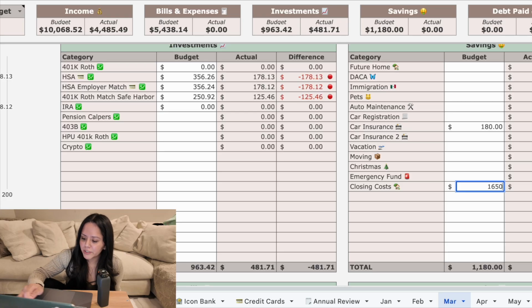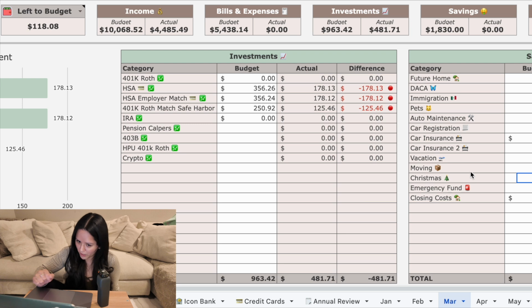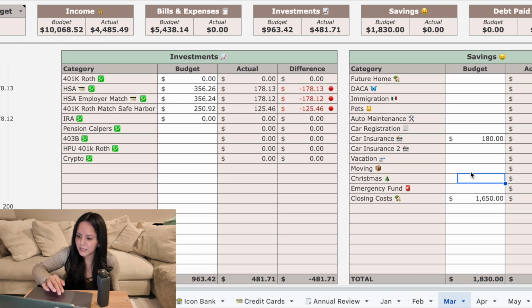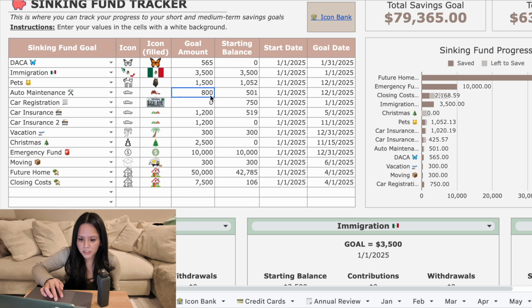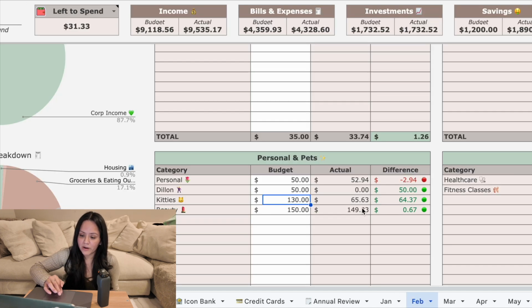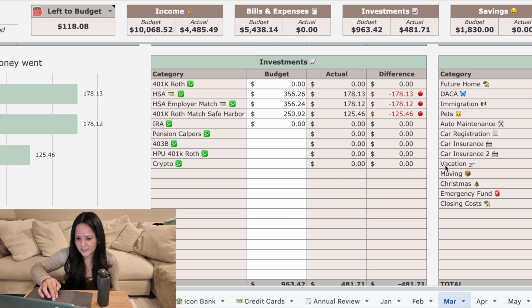My butt is hurting. Okay, 1,650. We're gonna add that immediately. 1,650, and now we have $118.08 left to budget. Let me go back to our sinking funds. Gosh, I'm having such a hard time with where in the world to add this. I'm just gonna add it to our closing costs, all of it. Let's just do it all.